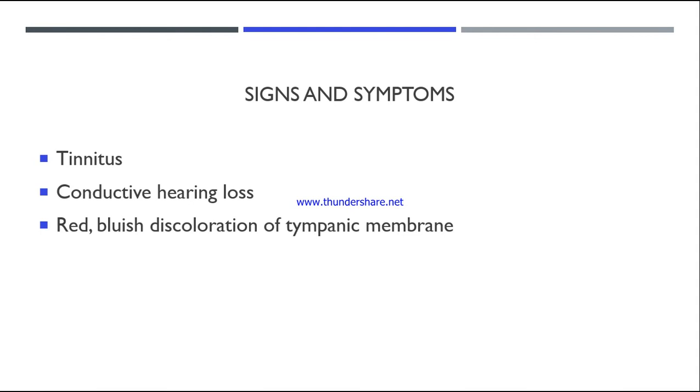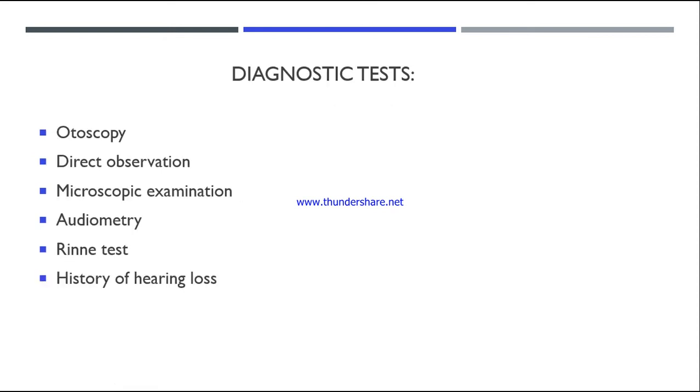Next, signs and symptoms: tinnitus, conductive hearing loss, red bluish discoloration of the tympanic membrane. So these are some signs and symptoms of otosclerosis. Now coming to the diagnostic tests: otoscopy, where we visualize the middle ear or the external ear.